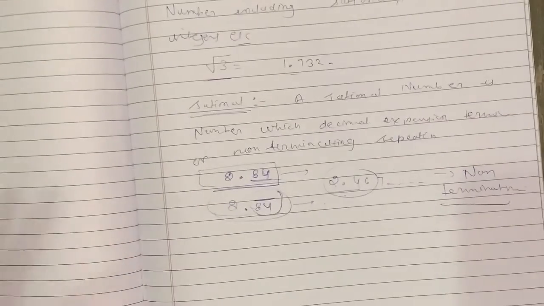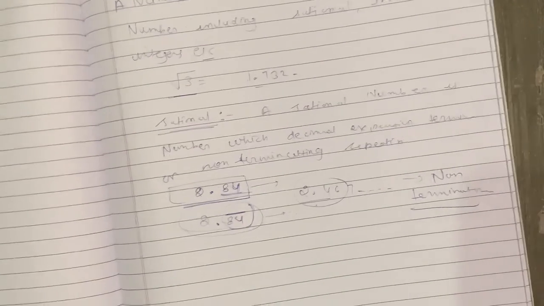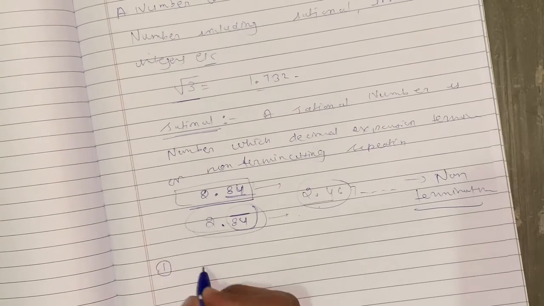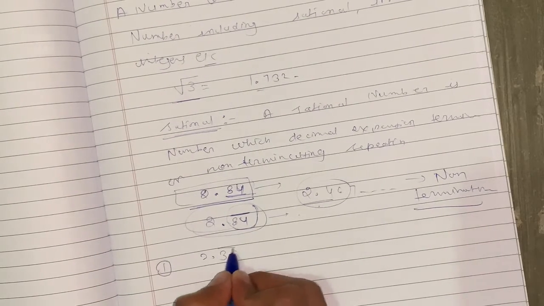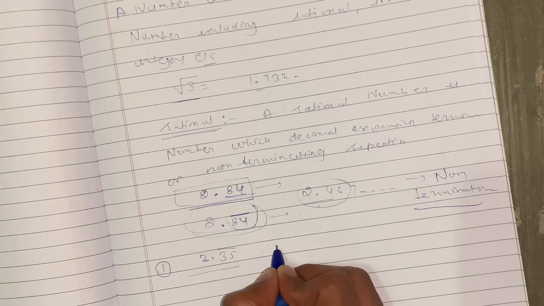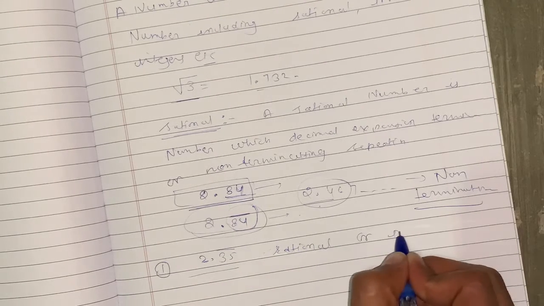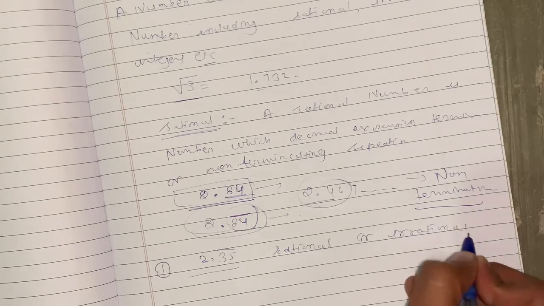And I always tell you that questions on non-terminating, non-repeating and rational, irrational numbers are always put in the examination as objective questions. For example, I am giving an example, 235 bar. Is this number rational or irrational? I am asking you a question. Is this number rational or irrational?